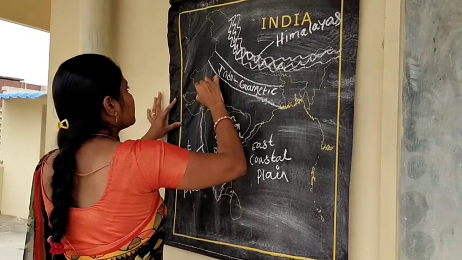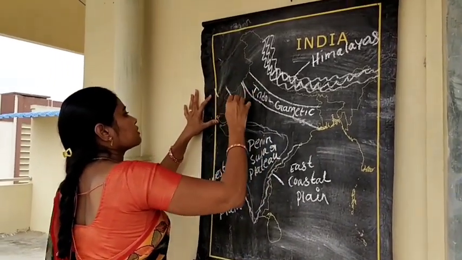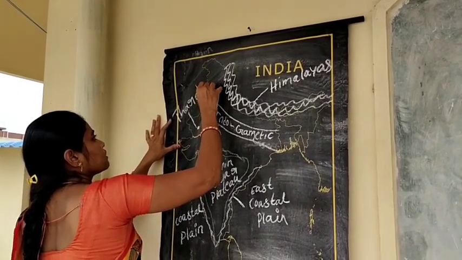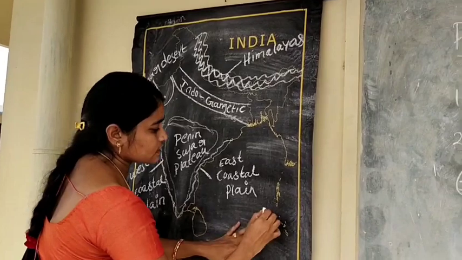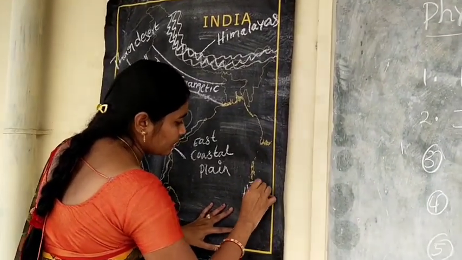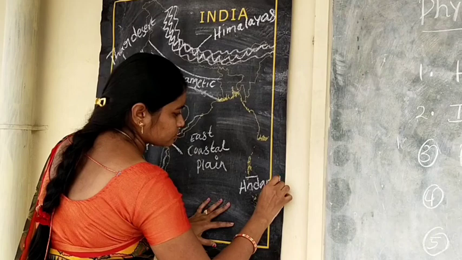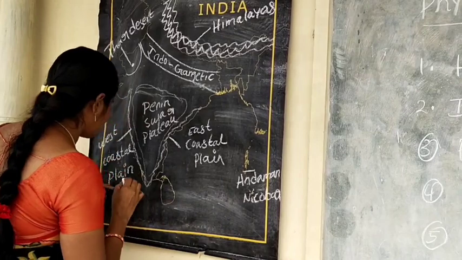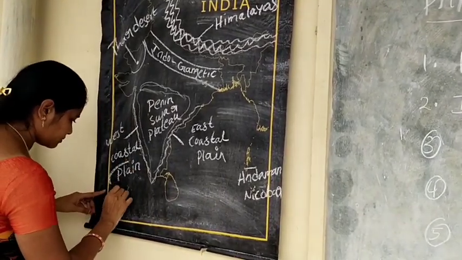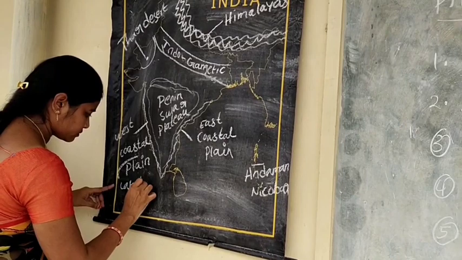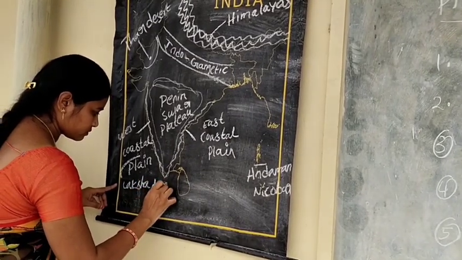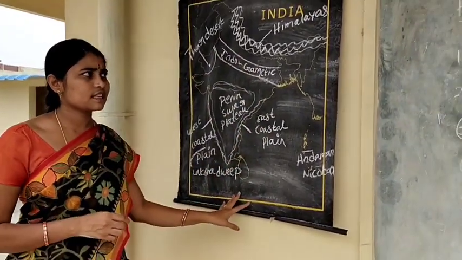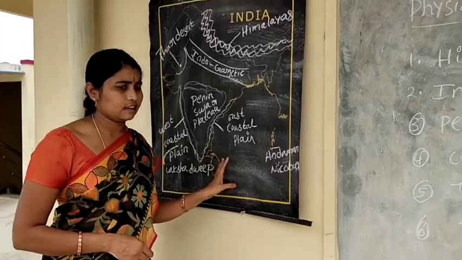And next one is Thar Desert. And last one is islands: Andaman Nicobar Island, and Lakshadweep. So these are the major 6 physical divisions in our country.